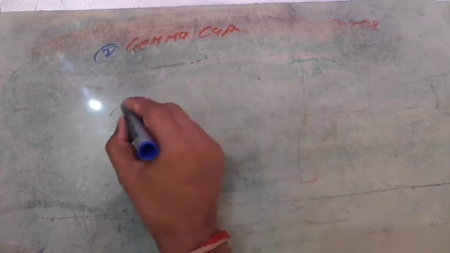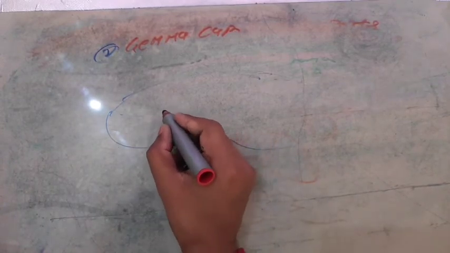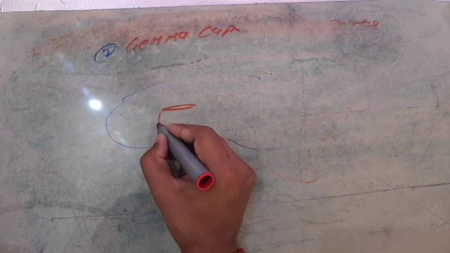Suppose that this is the body of the thallus of the liverwort, and when it becomes mature, it forms a cup-like structure.